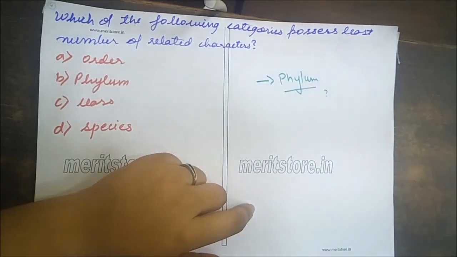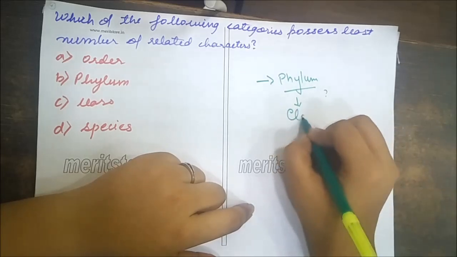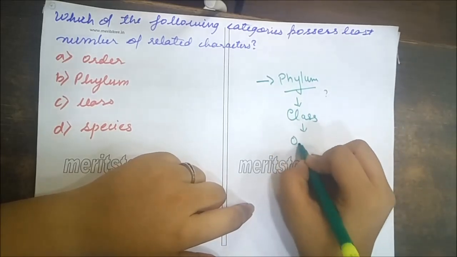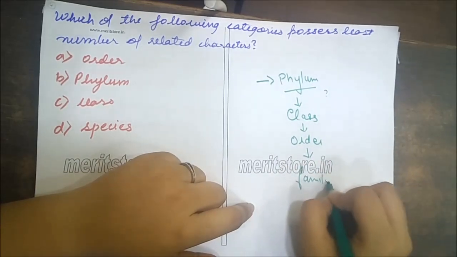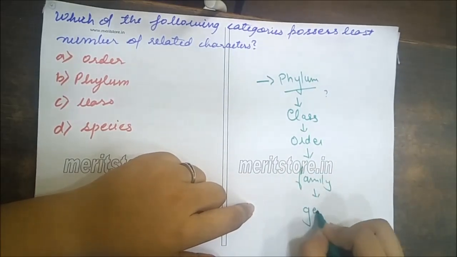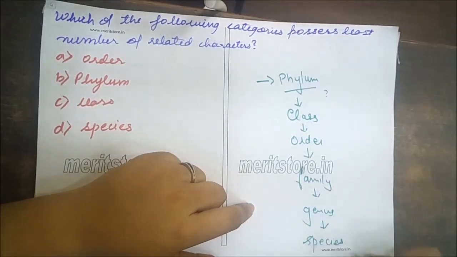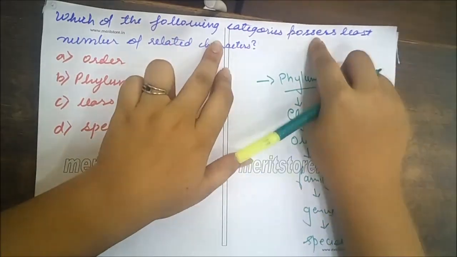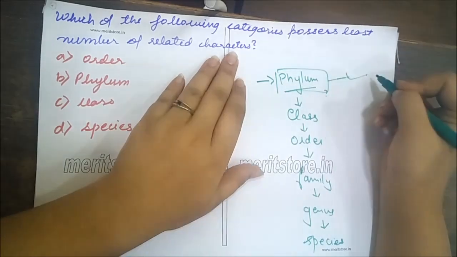Now, the taxonomic categories are divided into phylum, class, order, family, genus, and species. Let's come back to the question. Possesses least number of related characters, which is obviously phylum.